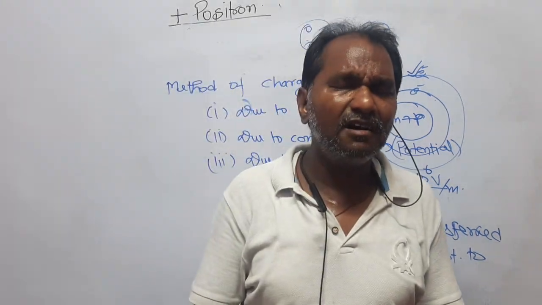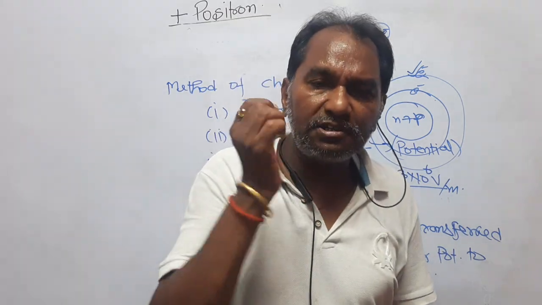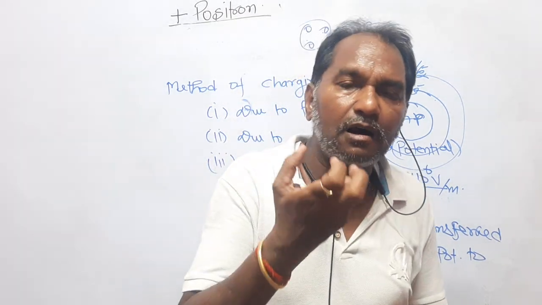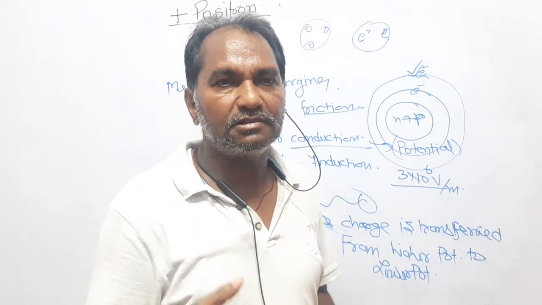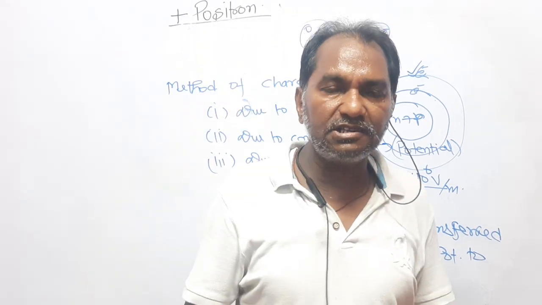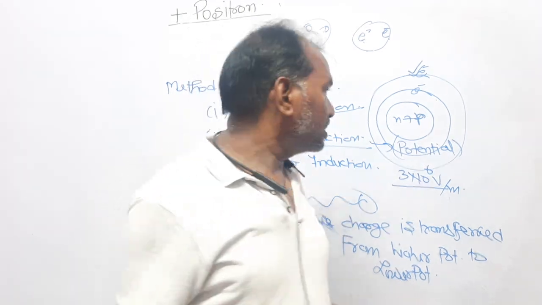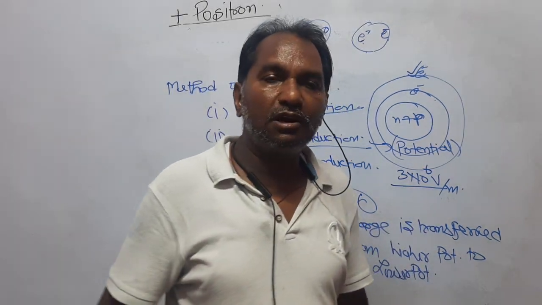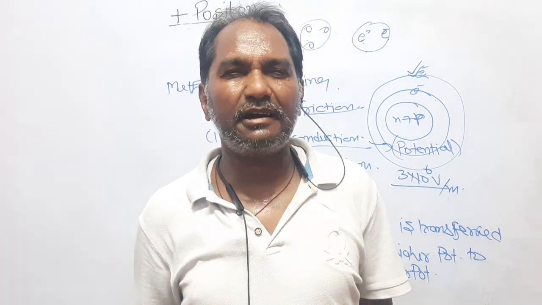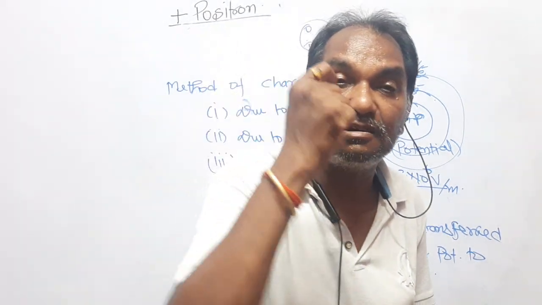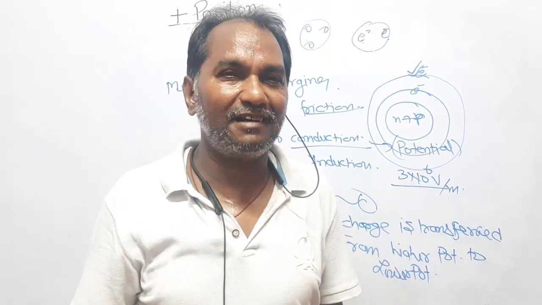I have said, just before this article, what the parameter is that decides how much charge a body can be given. Then undoubtedly it is the voltage, right? If you increase the positive charge, its voltage increases, and when the voltage becomes 3 into 10 to the power 6 volt, it is said that the body has come to breakdown, meaning it cannot receive more charge. If you give more charge, it will leak into the air, right?